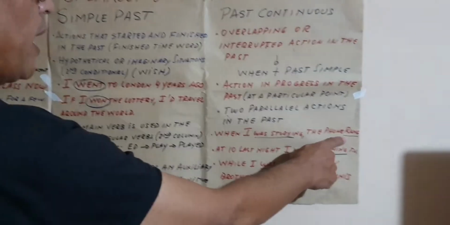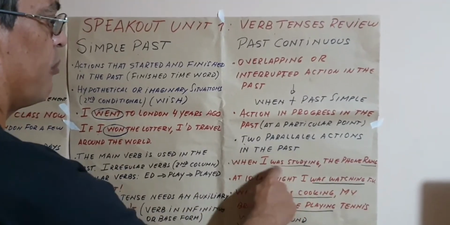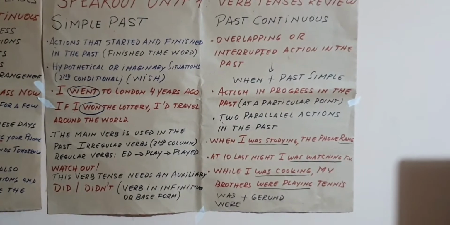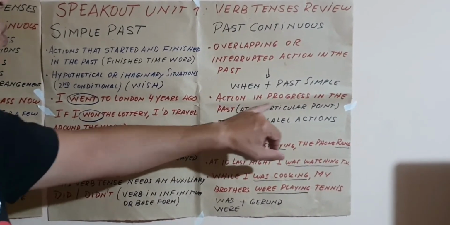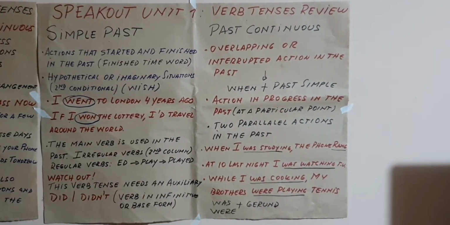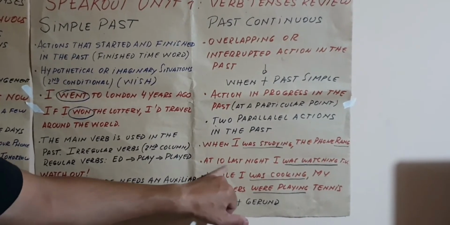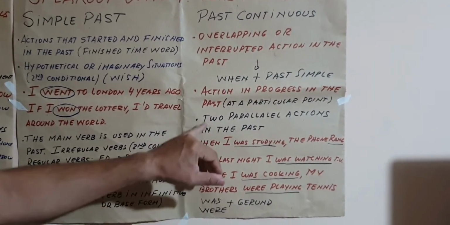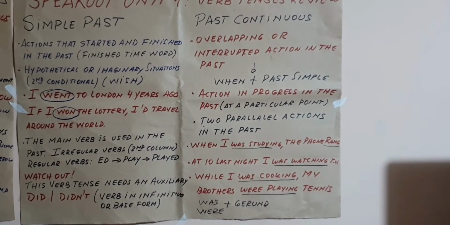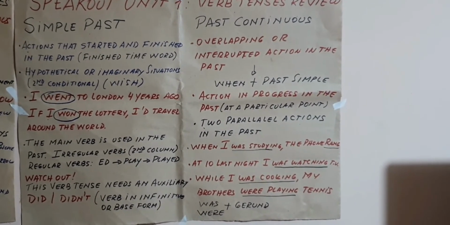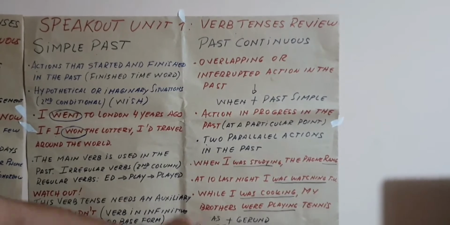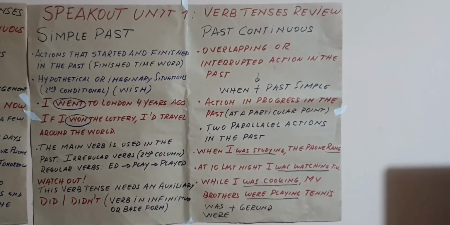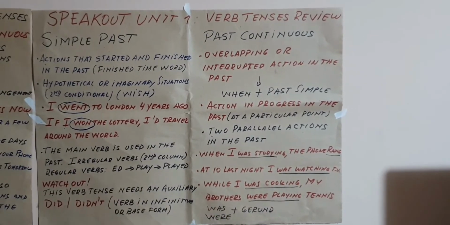The phone rang. This action interrupts the fact that I was studying, so we use when. Or an action in progress at a particular point in time. For example, at 10 last night, I was watching TV. Or two parallel actions in the past. While I was cooking, my brothers were playing tennis. Remember, the structure of the past continuous is the subject, was or were, plus the gerund. That is to say, the ing form.